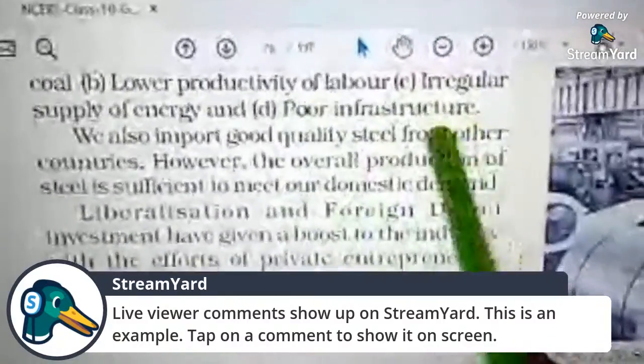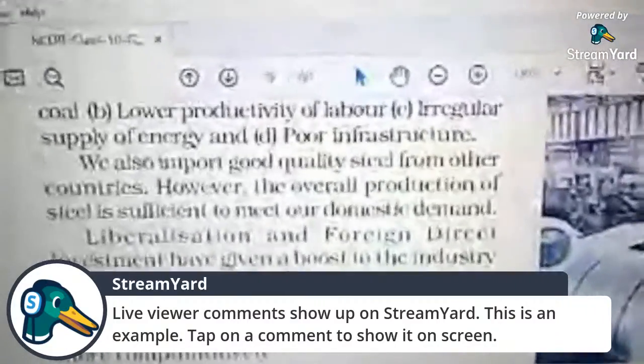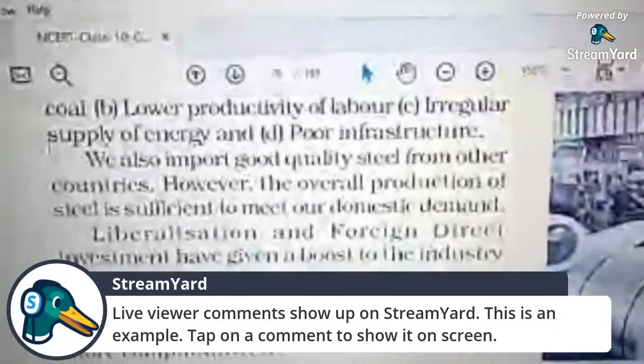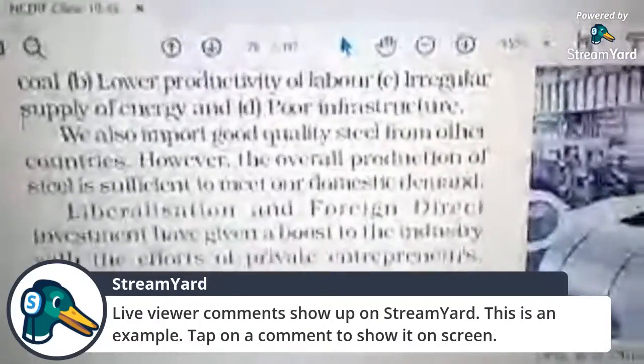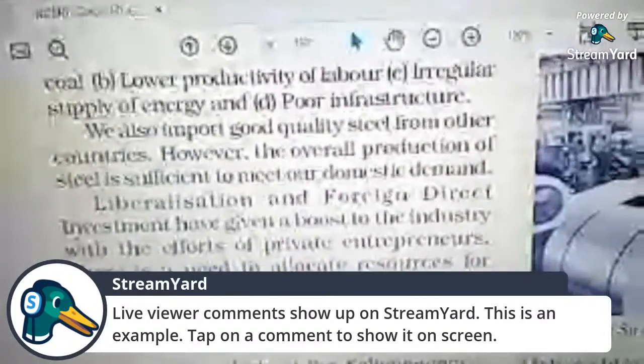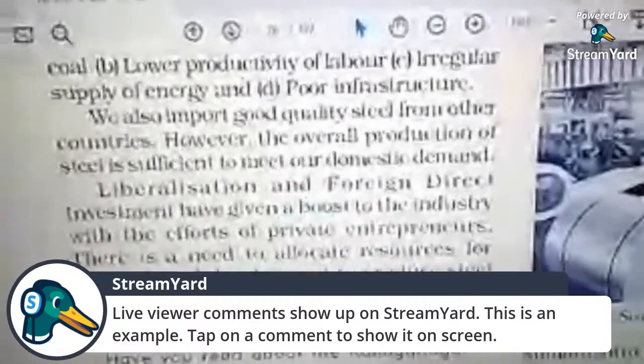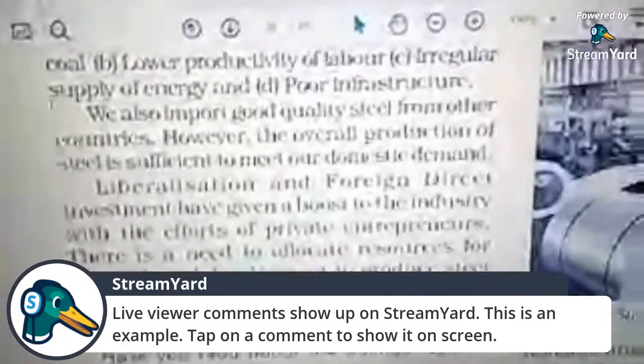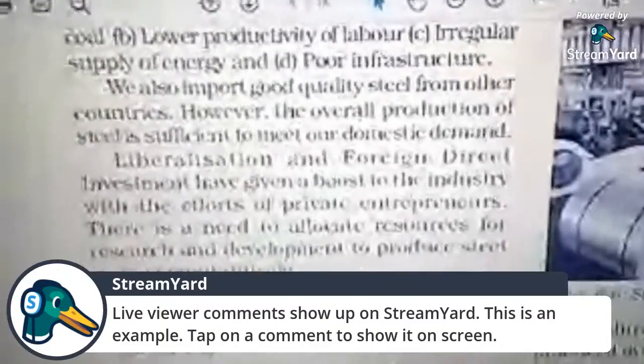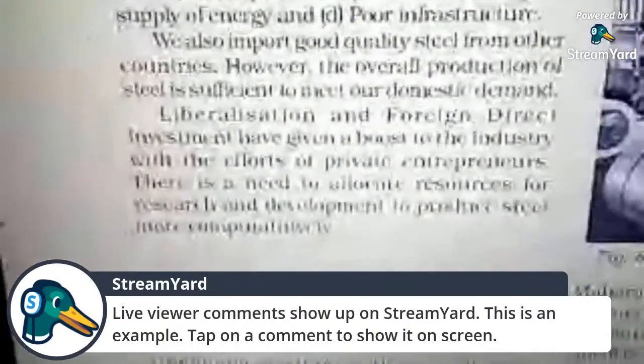That's why India is lagging behind. We have high quality and quantity of iron ore in our country, but due to poor infrastructure, we are not able to showcase our potential worldwide. So these are some challenges faced by our country.